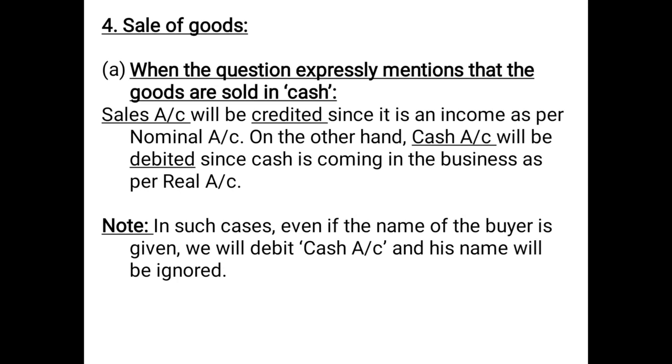We can frame the entry: cash account debited, with the amount in the debit column adjacent to cash account, to sales account, and the amount will be posted on the credit side adjacent to sales account. So sales account will be credited since it is an income as per nominal account. On the other hand, cash account will be debited since cash is coming into the business as per real account.